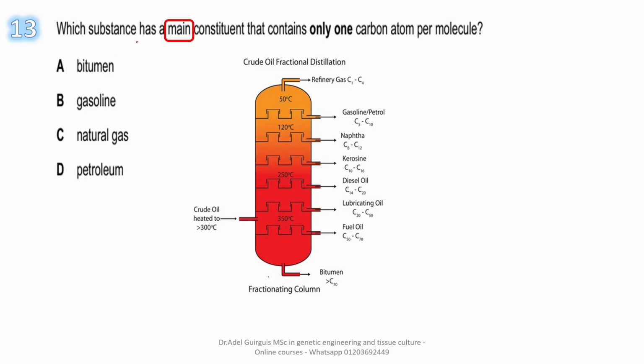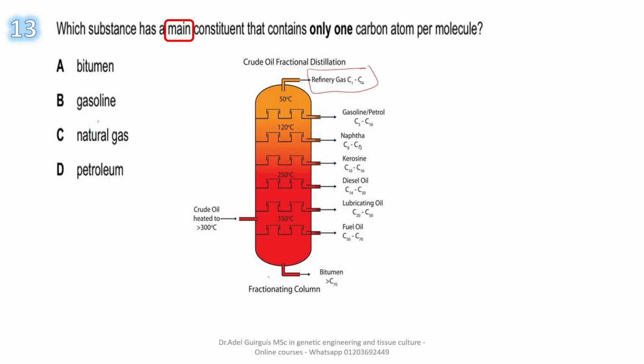We choose refinery gases that contain from one carbon atom up to 4 carbon atoms. This is the least number. What about the choices? Bitumen has more than 70, so bitumen is incorrect.